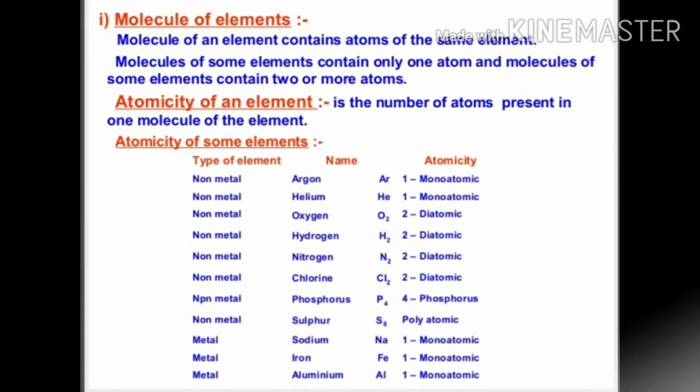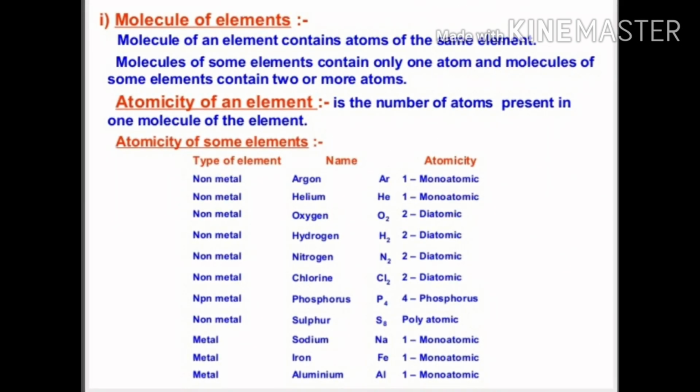Now we will see the molecules of elements. Molecules of elements generally contain a single type of element only. Like oxygen generally exists in the form of diatomic molecules, which means O2, and it can also be found in the triatomic state like ozone. There are some examples mentioned here. You can go through it and see what is monoatomic, what is diatomic, what is triatomic.